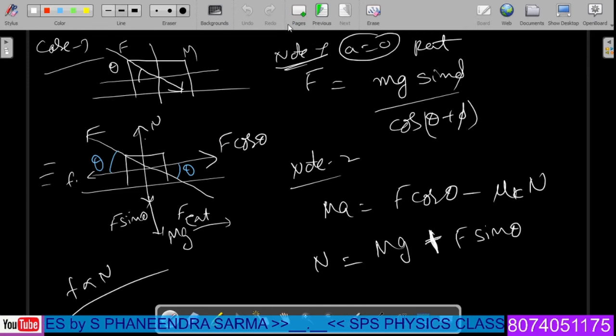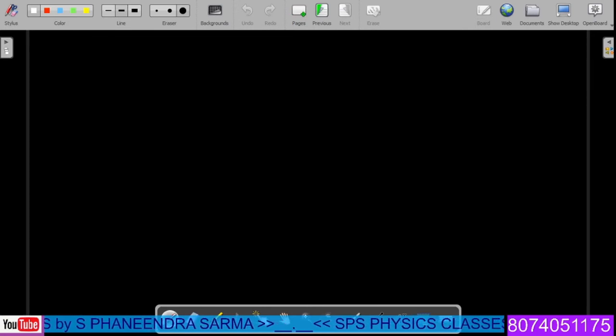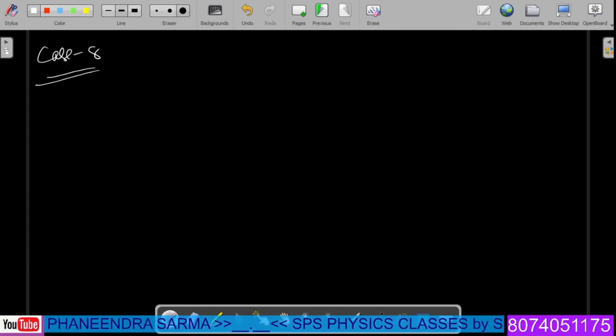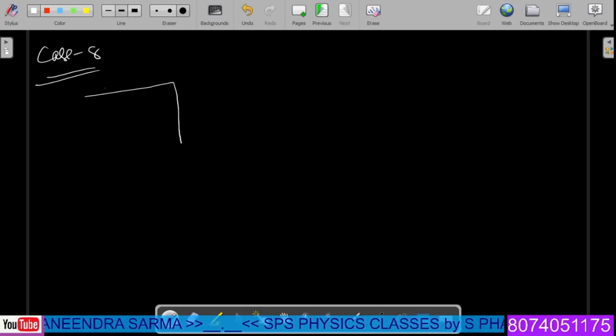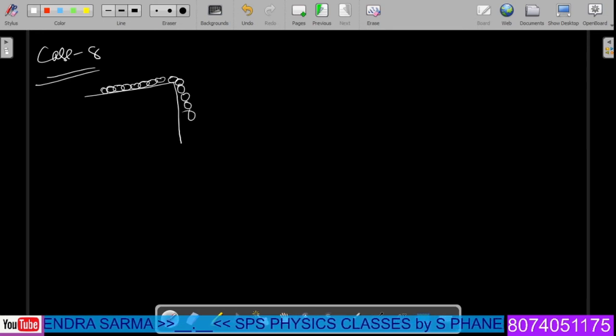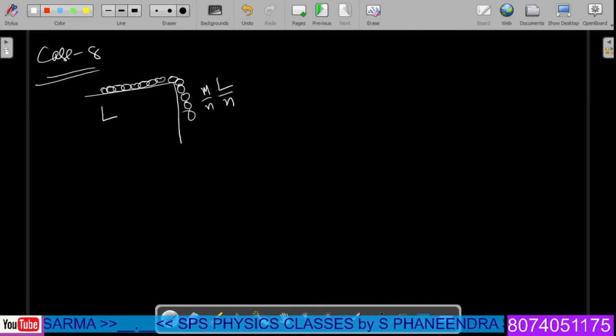Next, now let us consider another case. Case number 8. In case number 8, let us have something like a chain or a rope. Suppose a chain contains some links like this, such that, in this case, the total length is L, and the nth portion is suspended. That is nothing but M by n portion is suspended. The total mass of the chain is M. M by n portion is suspended.